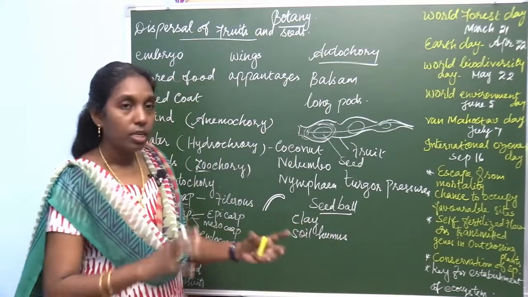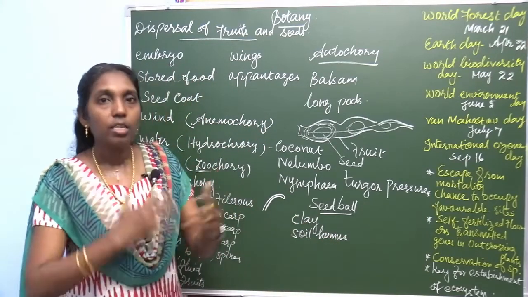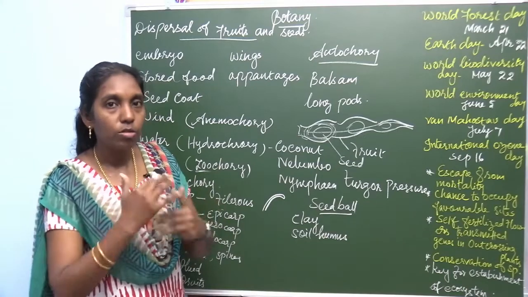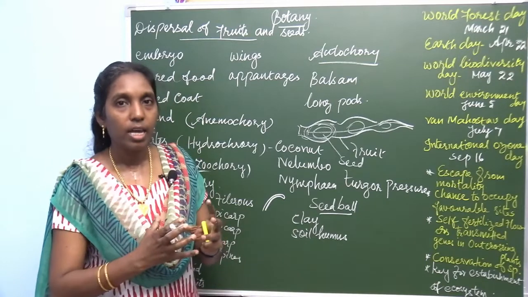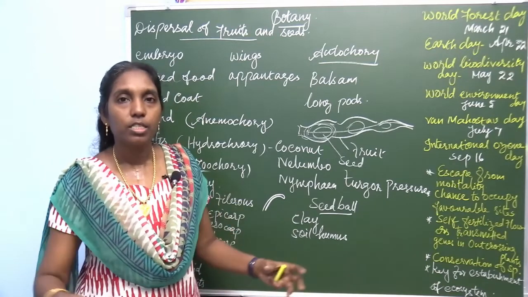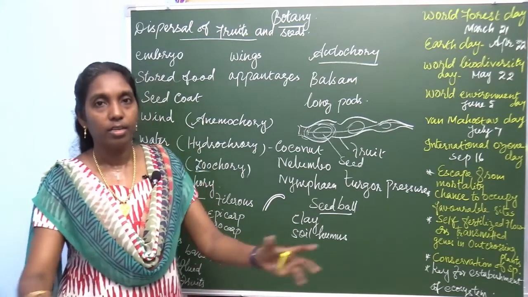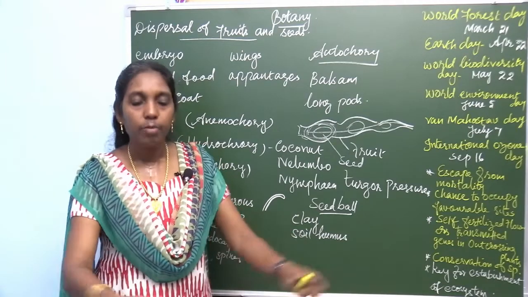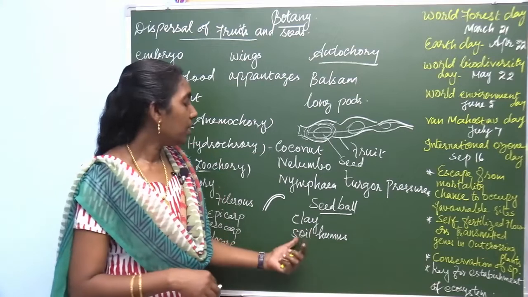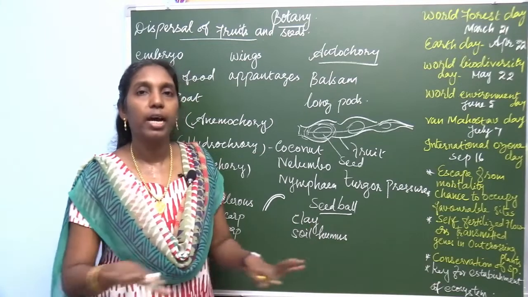The seed ball is the encasing of seed, enclosing the seed with clay and soil humus, and it is distributed in land which is not planted with trees. So it can be spread. This method is useful in barren land.